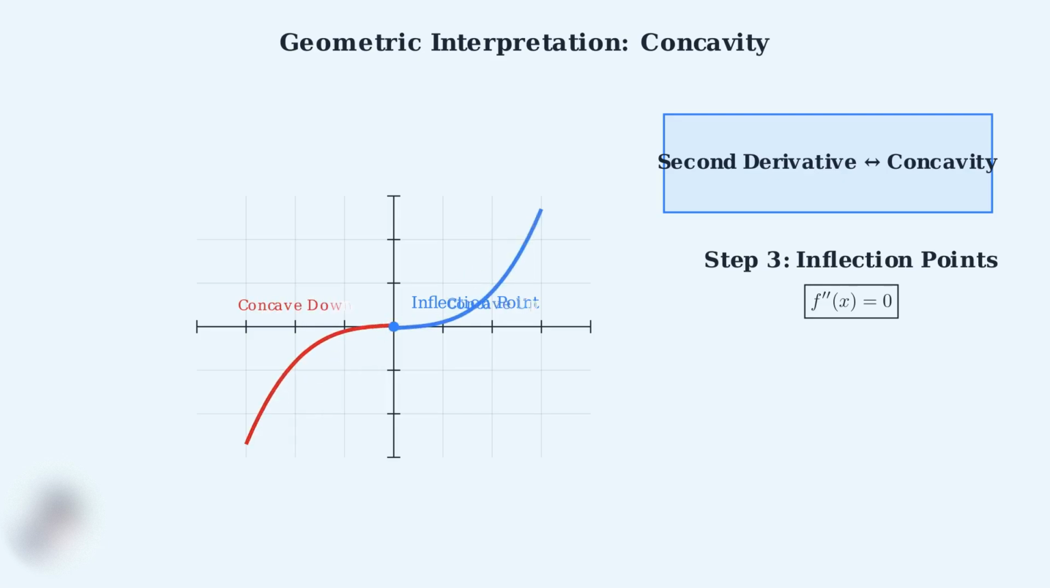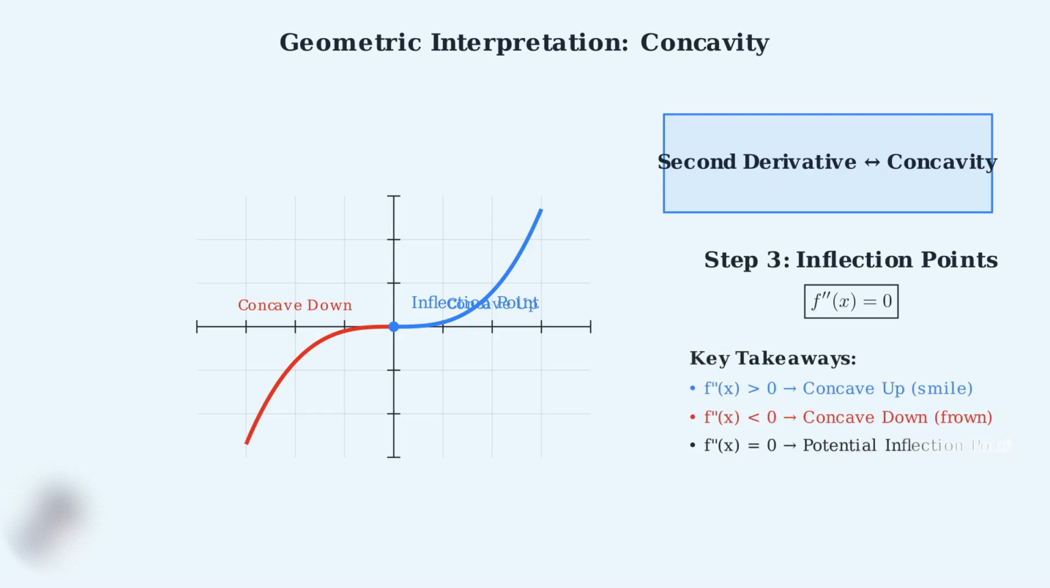Notice how the left side is concave down, shown in red, while the right side is concave up, shown in blue. The inflection point is exactly where this transition happens. To summarize, positive second derivative means concave up like a smile, negative second derivative means concave down like a frown, and 0 second derivative indicates a potential inflection point where concavity changes. This geometric interpretation helps us visualize what the second derivative is telling us about the shape of our function.